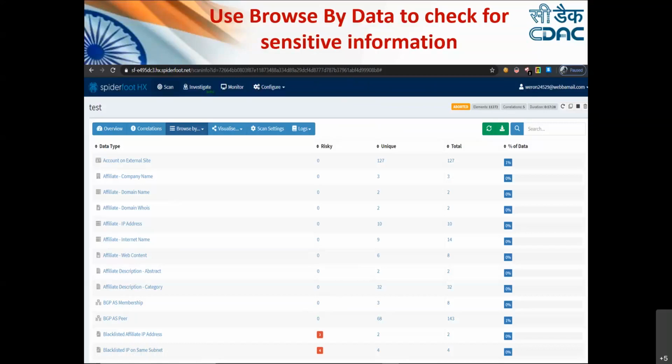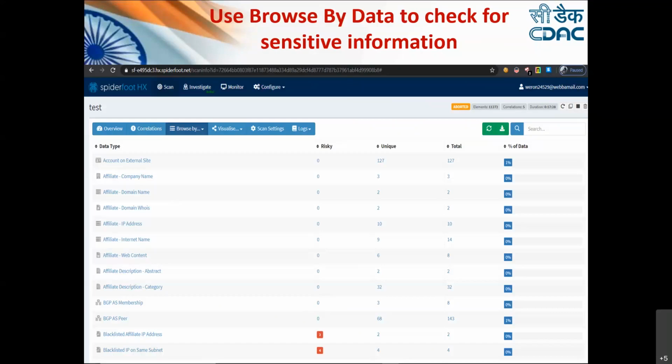So we'll be showing you the demonstration of the previous one, and if possible we can show you the demonstration of this, or we can show you the report which we have already created for some of the training. Because it takes time, we can show you a little bit of the process of how we can do it, and then we can discuss the report as well, what we are getting out of this SpiderFoot.